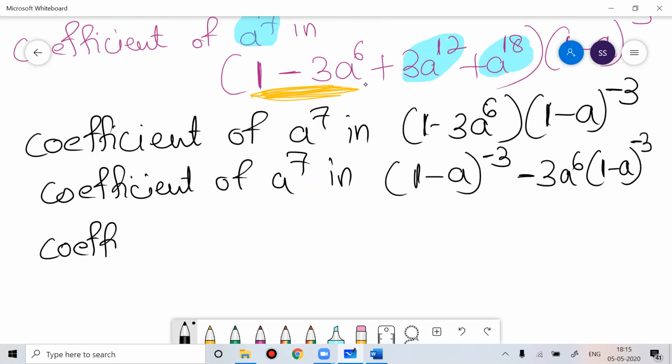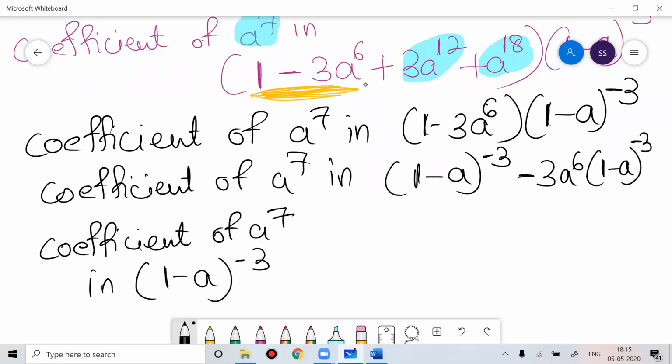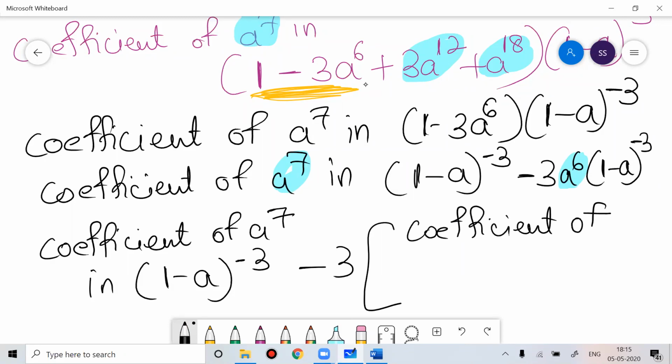Now I can bifurcate. I can write this as coefficient of a to the power 7 in (1 minus a) to the power minus 3, minus 3 into, now you can see here this is a to the power 6. If you see this equation, you want a to the power 7. Here this is a to the power 6. So you just need the coefficient of a in (1 minus a) to the power minus 3. Now you know the formula.